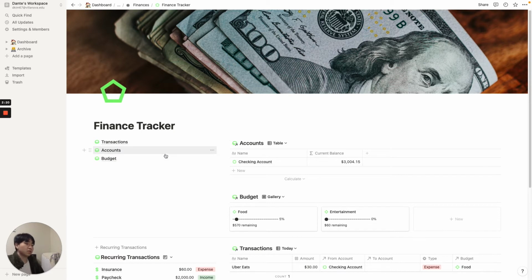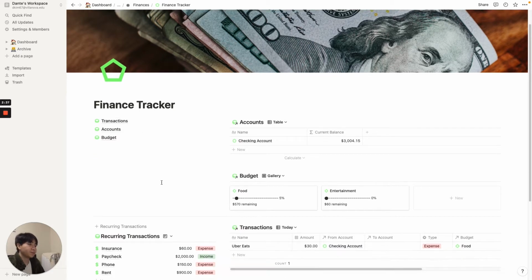So with accounts, it's pretty much just a representation of where your money resides, and so basically it's like your bank account. For budget, it's the amount of money you want to spend for a given category, like grocery, eating out, or entertainment. And for transactions, it's just the money itself, the amount of money that's coming in and out of your account.